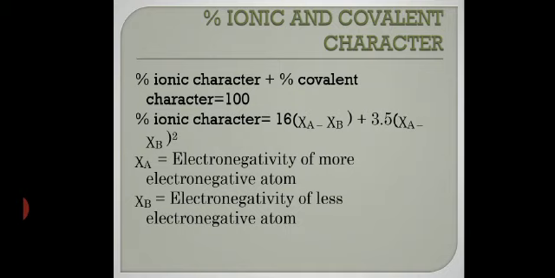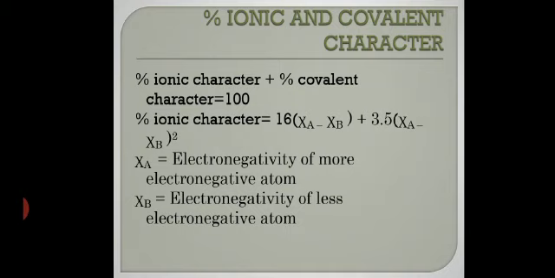How? You can see the formula. Percentage of ionic character is equal to 16(χA − χB) + 3.5(χA − χB)². Chi is the symbol for electronegativity. I have written there that χA is the electronegativity of the more electronegative atom and χB is the electronegativity of the less electronegative atom.